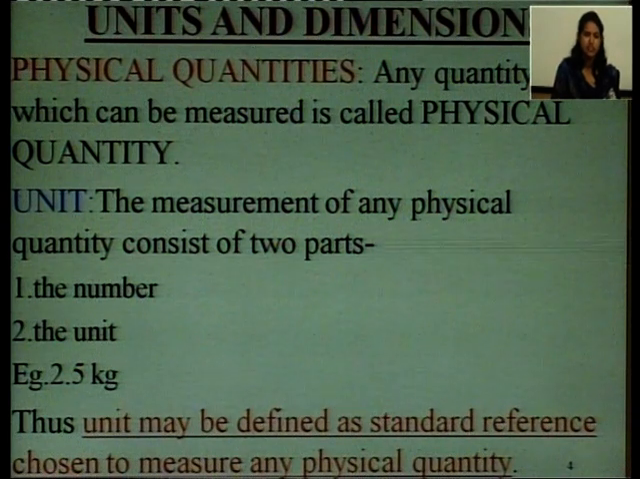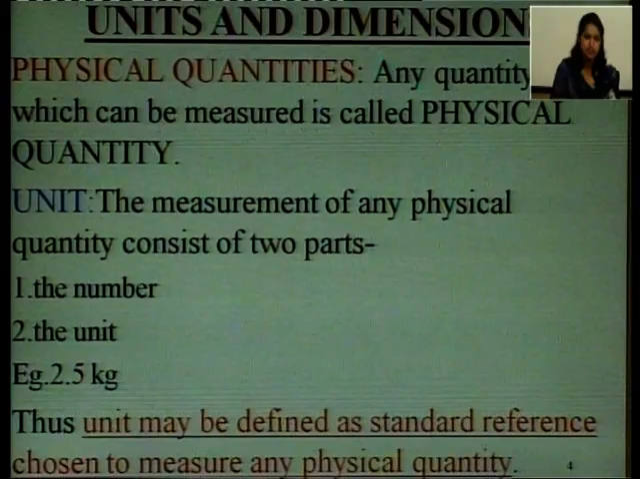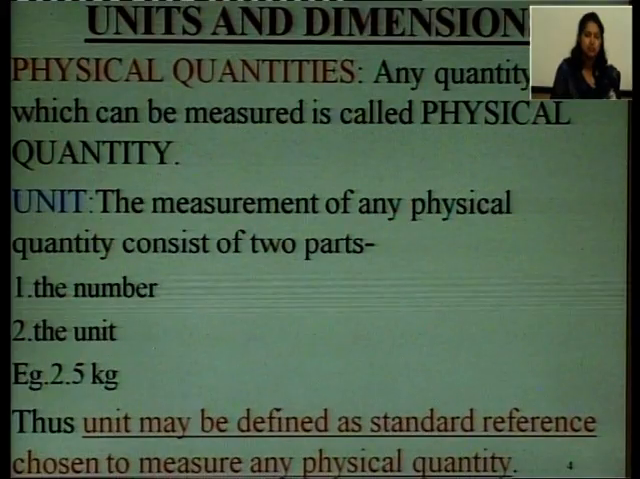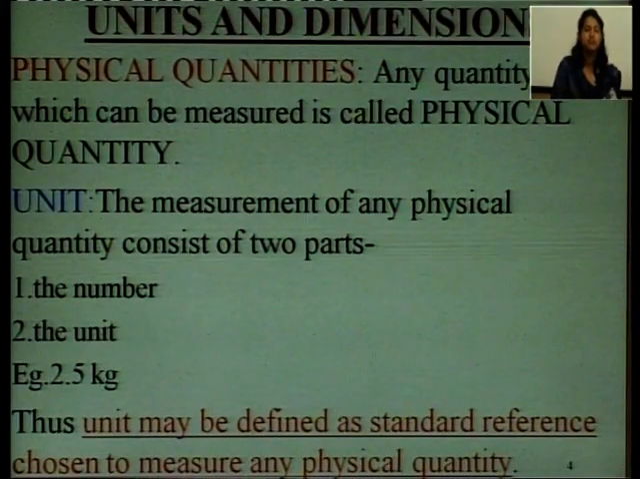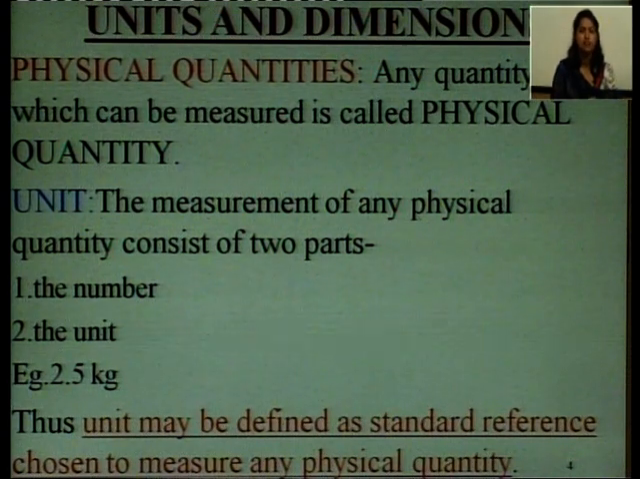Now, we will discuss in detail what are units and dimensions. Let us discuss a term, that is, physical quantities. As we all know, chemistry is an experimental science. In our day to day life we measure different quantities like mass, temperature, time, etc. All these quantities which we come across during scientific studies are called physical quantities. A physical quantity is any quantity which can be measured.